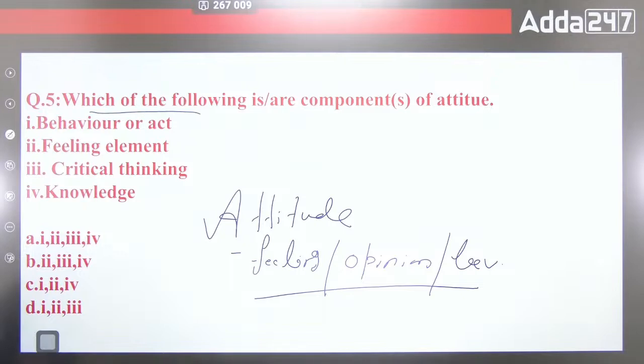So what we are asking here, which of the following is or are component of attitude. One is behavior or act, second is feeling element, third is critical thinking, fourth is knowledge. So here what is the right answer?